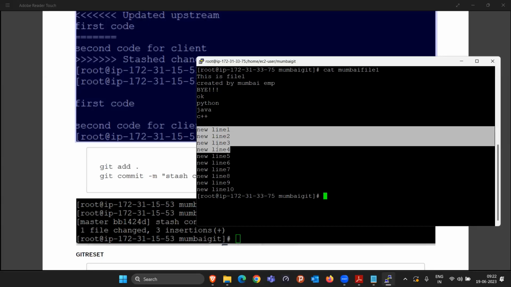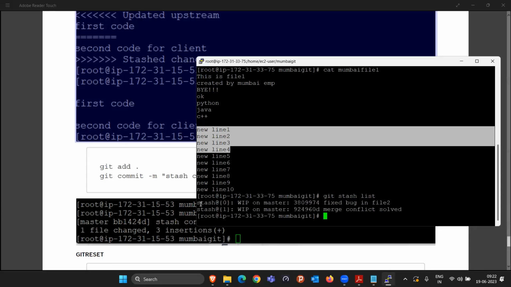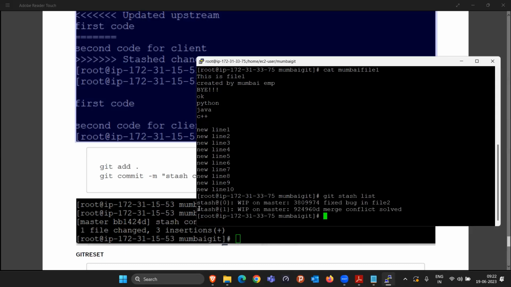And once my work is completed, now I have to take a decision whether I want to take that line back from the staging memory or I don't require it. If you want that line, see, when I write the command git stash list, we are seeing currently two things, stash@{0} and stash@{1}.